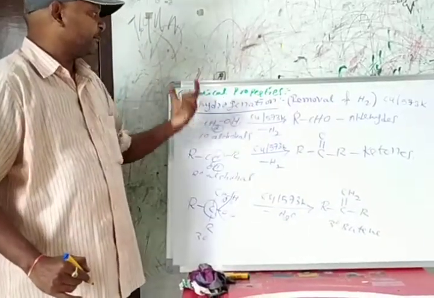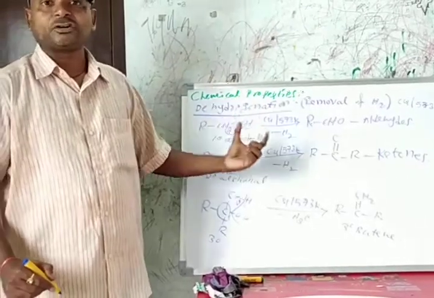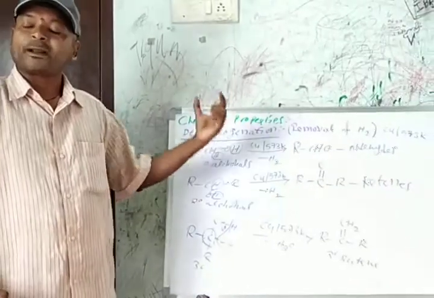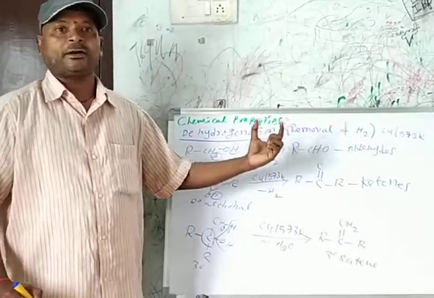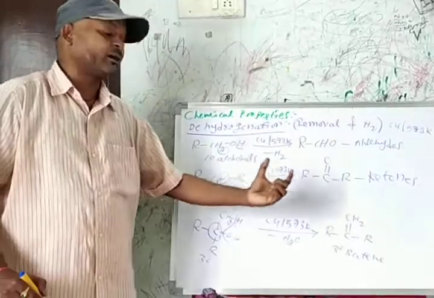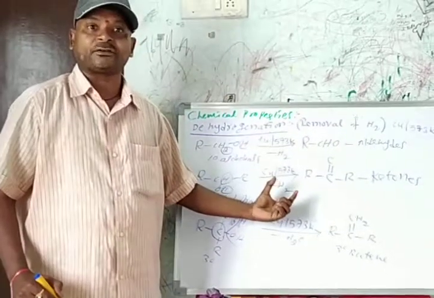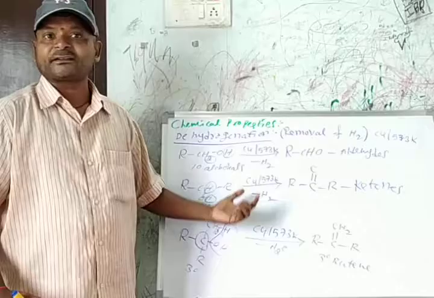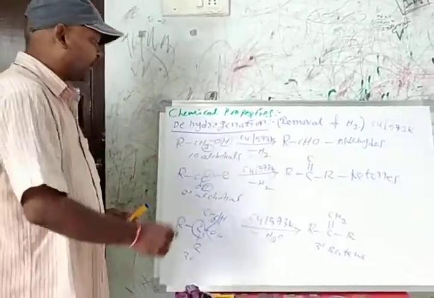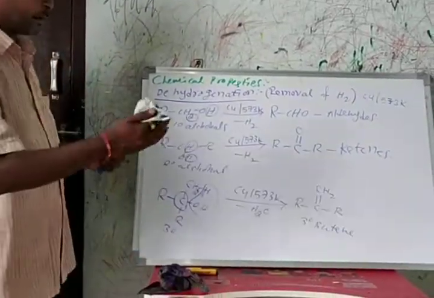This dehydrogenation reaction is used for distinguishing primary, secondary and tertiary alcohols. This is about the dehydrogenation of alcohols.